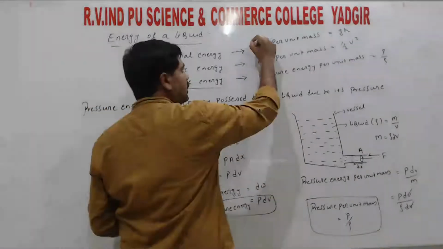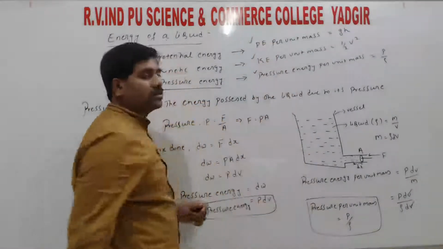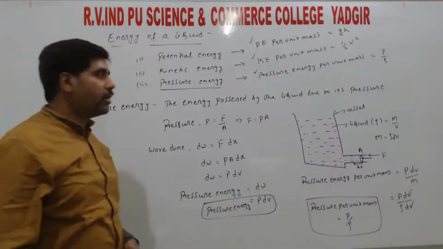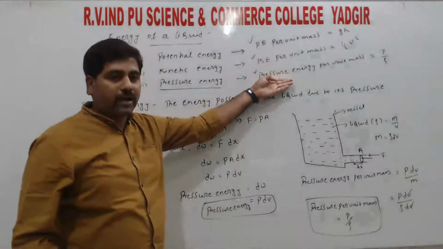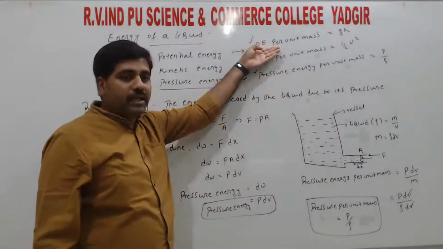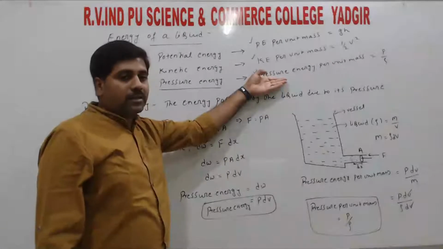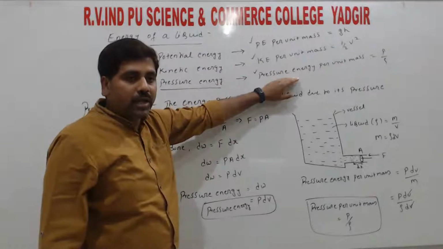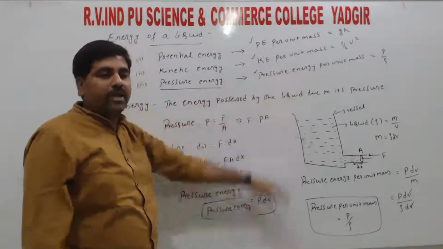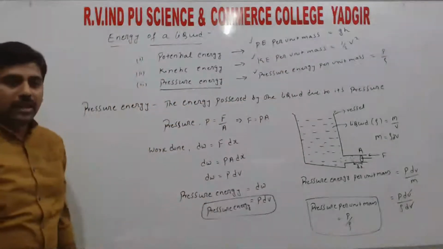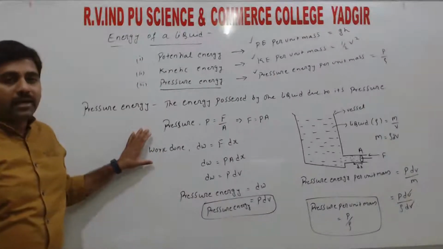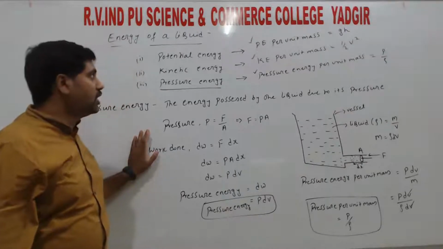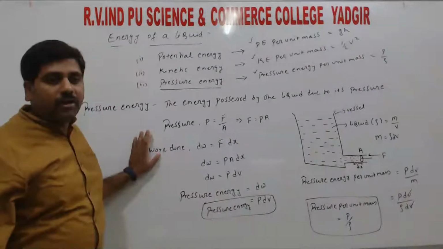So these are the three important relations. By using these three relations, we are going to discuss the Bernoulli's equation or Bernoulli's theorem. Bernoulli's theorem depends on these three energy factors: potential energy, kinetic energy, and the third one is pressure energy. To understand Bernoulli's theorem, first this must be understood by us. Once this is known, we can easily define Bernoulli's theorem. This is about the energy of a liquid. A liquid possesses three types of energy: potential energy, kinetic energy, and pressure energy.